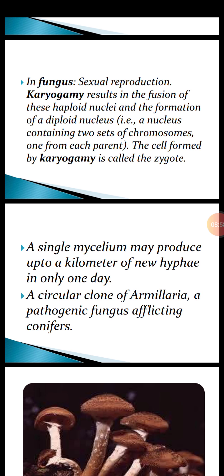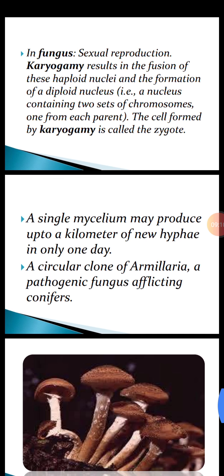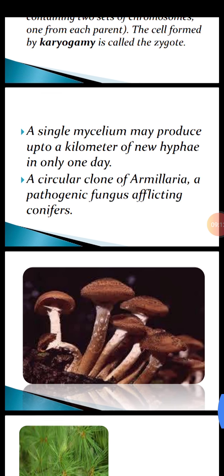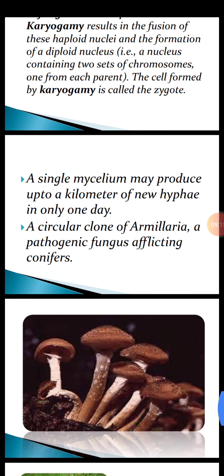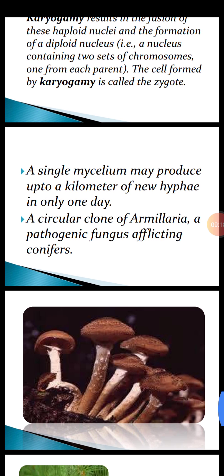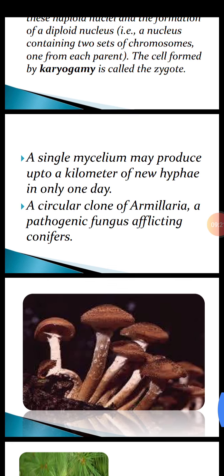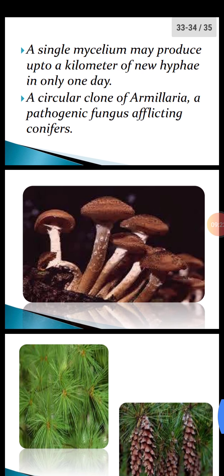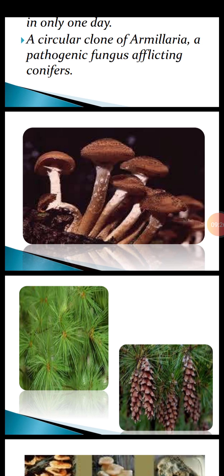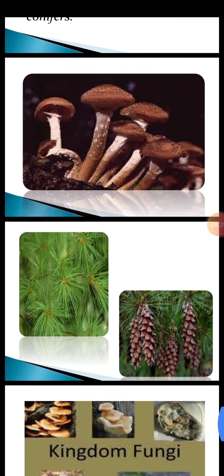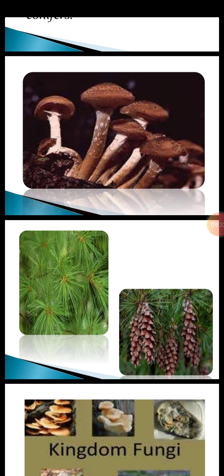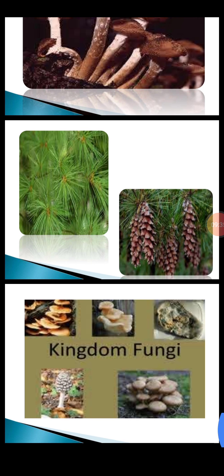A circular clone, or copy, of the fungus Armillaria, which is a pathogenic, disease-causing fungus afflicting cone-bearing plants called conifers. Now you will see the images of the Armillaria fungus. It has great ability to cause diseases, and it affects plants called conifers. These are cone-bearing plants on which Armillaria attacks. Finally, different kinds of mushrooms are shown, and this is all about kingdom fungi.